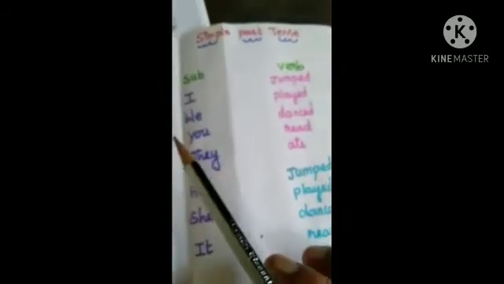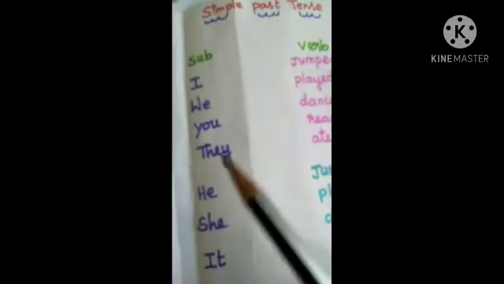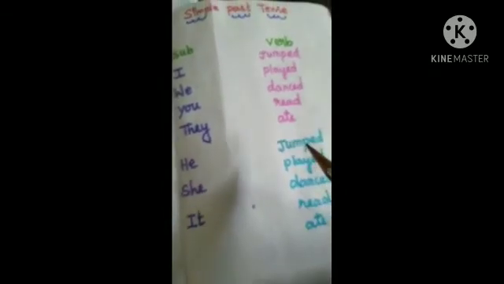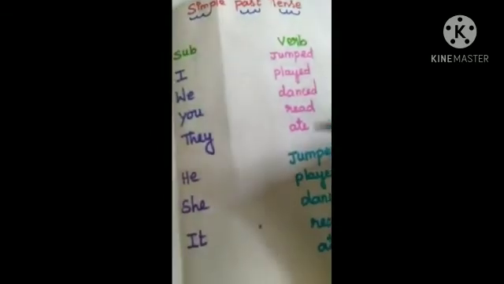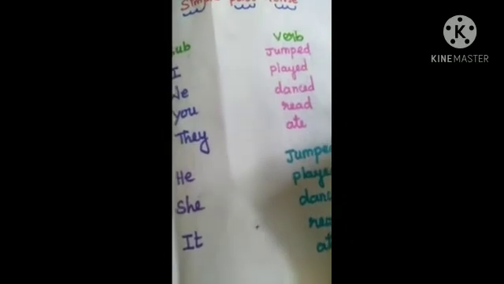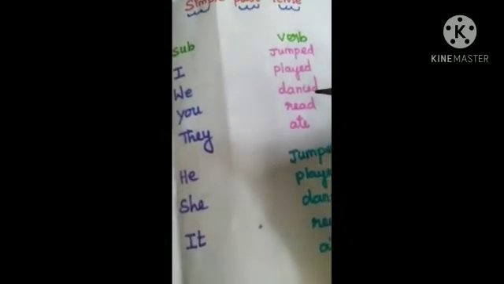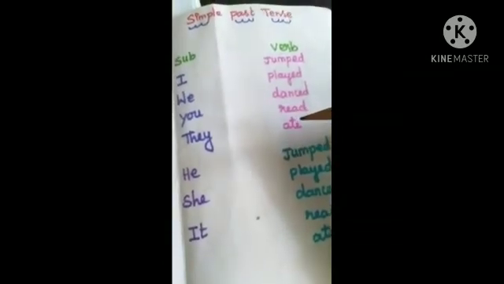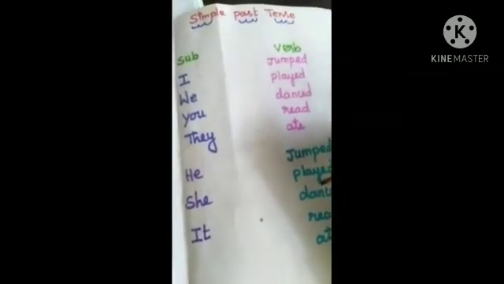Simple past tense. Subject and verb. I jumped, we jumped, you jumped, they jumped, he jumped, she jumped. This is same procedure. No need to add anything. Jumped, played, danced, read.